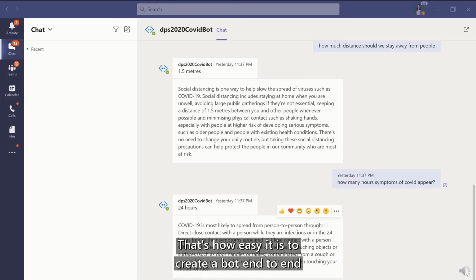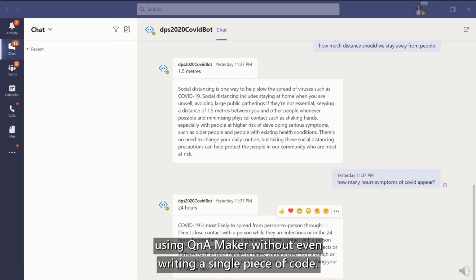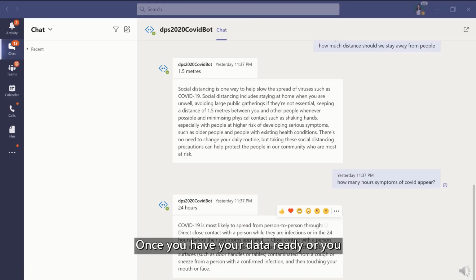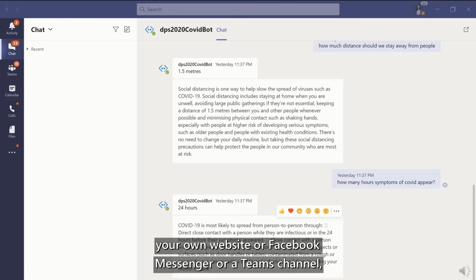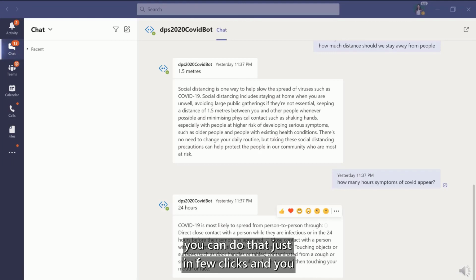So that's how easy it is to create a bot end to end using QnA Maker without even writing a single piece of code. Once you have your data ready, or you want to use some public URL, and you want your bot deployed on your own website or Facebook Messenger or a Teams channel, you can do that in a few clicks, and you can enhance that using our easy to use knowledge base.